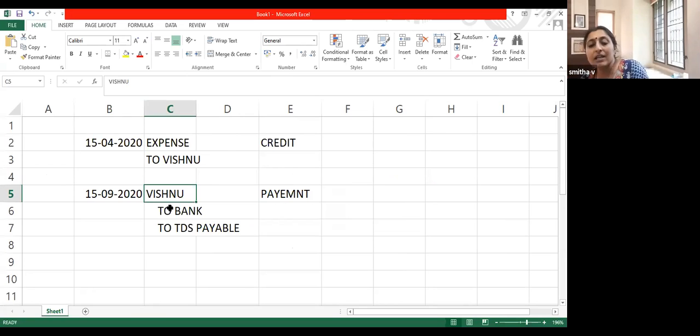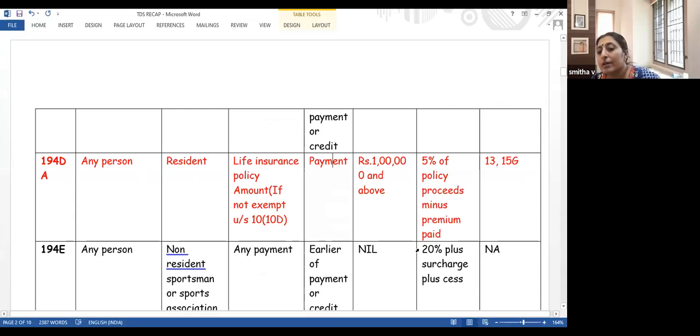In this case, in case of LIC payments, the liability for tax deduction will be at the time of payment. Not in April when you create a liability. Is that understood? Okay. Now, the next point was, what is the limit? When should TDS be deducted?